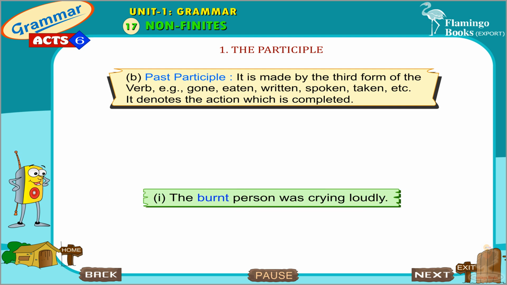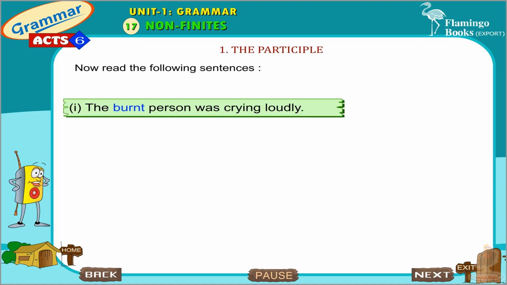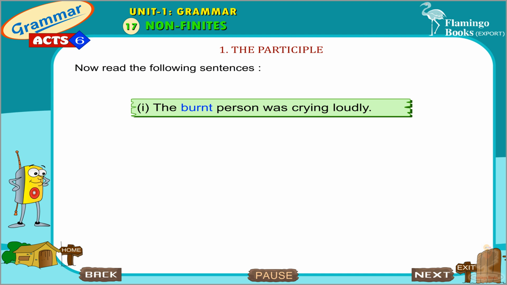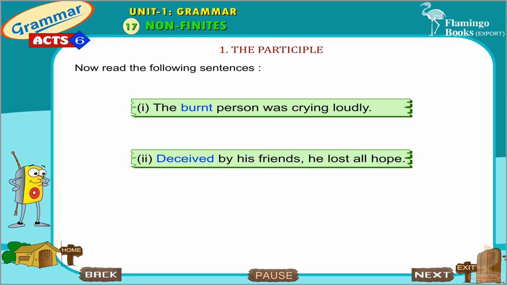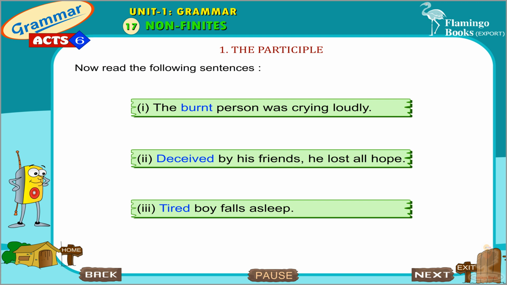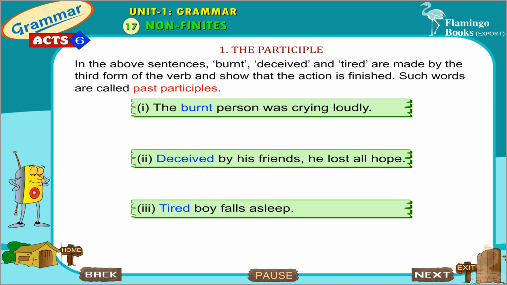Past participle. It is made by the third form of the verb. Example: gone, eaten, written, spoken, taken, etc. It denotes an action which is completed. Now, read the following sentences. The burnt person was crying loudly. Deceived by his friends, he lost all hope. Tired boy fell asleep. In the above sentences, burnt, deceived, and tired are made by the third form of the verb and show that the action is finished. Such words are called past participles.